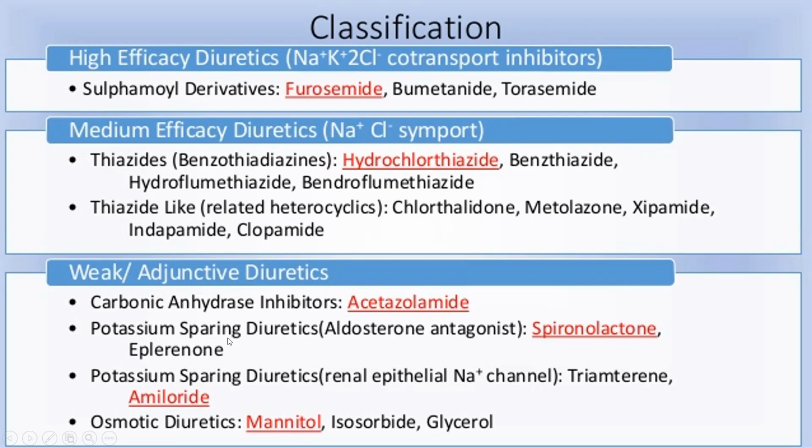Second is potassium sparing diuretics, aldosterone antagonists. The drug names are spironolactone and eplerenone. Then potassium sparing diuretics, renal epithelial sodium channel blockers. The drug names are triamterene and amiloride. Amiloride is the second important potassium sparing diuretic. Then osmotic diuretics: mannitol, isosorbide or glycerol.